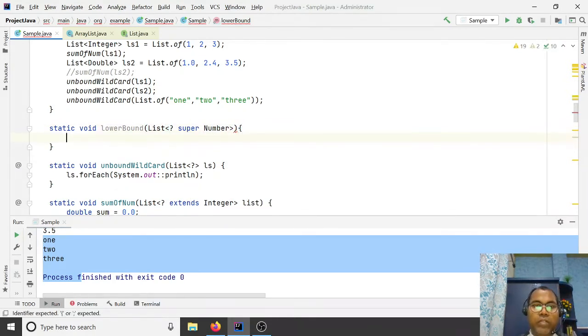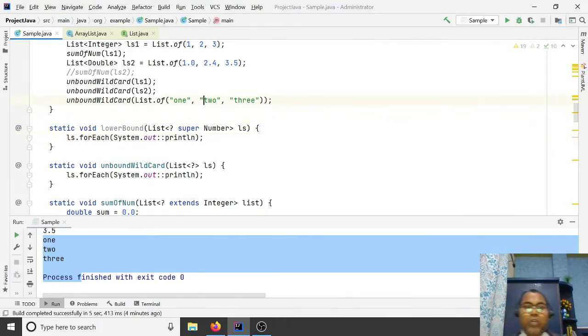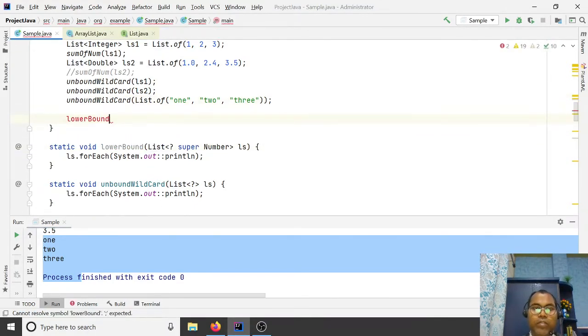So here just say ls. I am just printing all this number. Okay. So here you have to pass a list, let's say a list of integer, pass or not allowed.